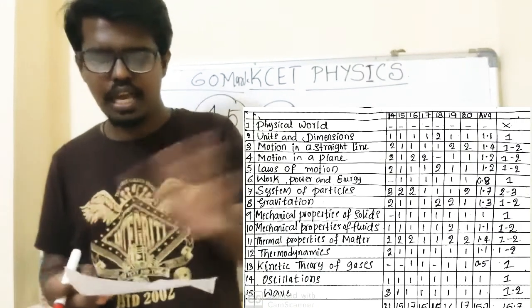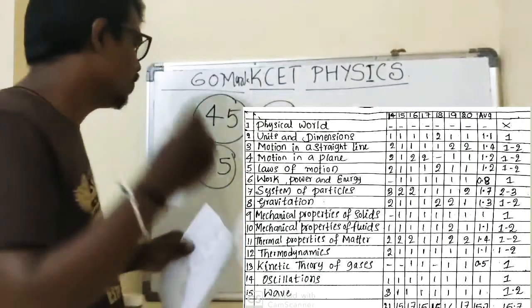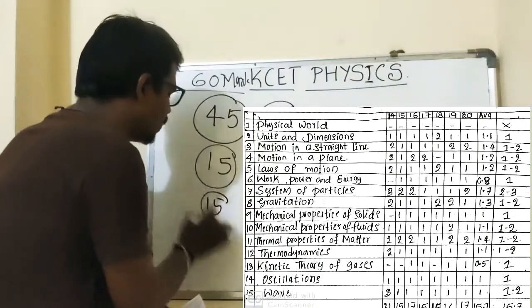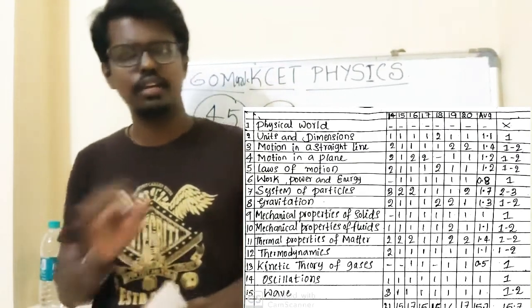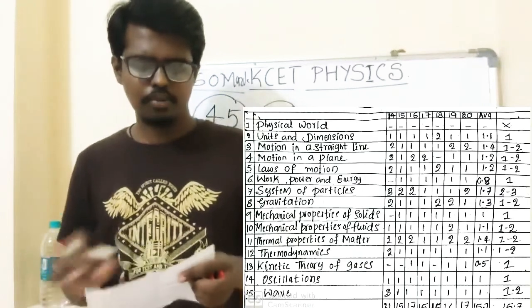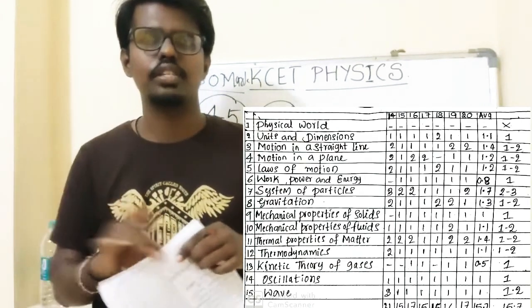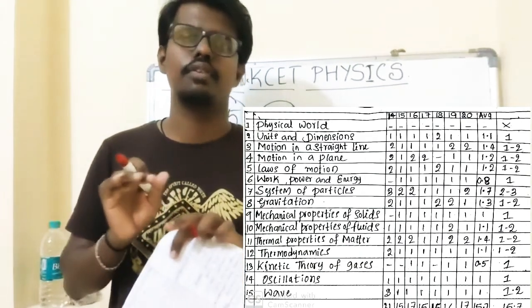From this analysis I find that from the first year you will definitely get nearly 15 marks, and from second year you will get 45 marks. This is the weightage of KCET for physics.